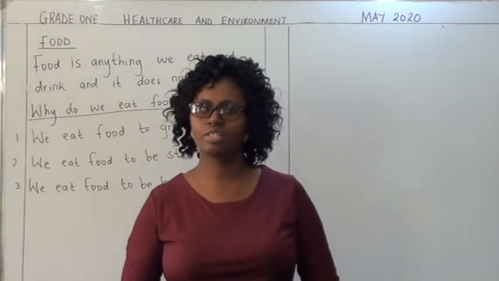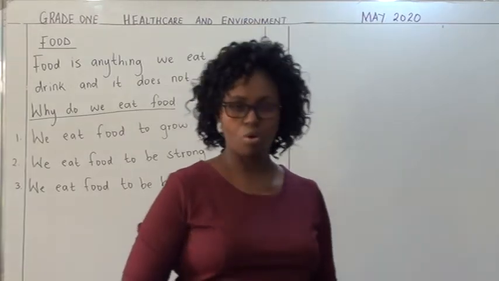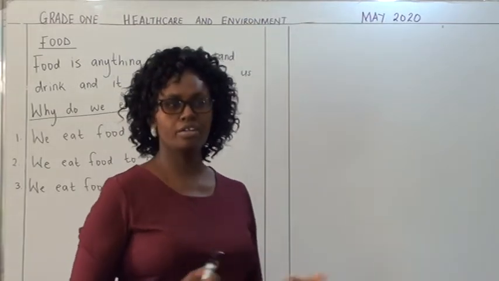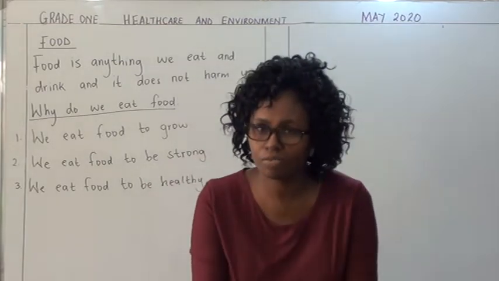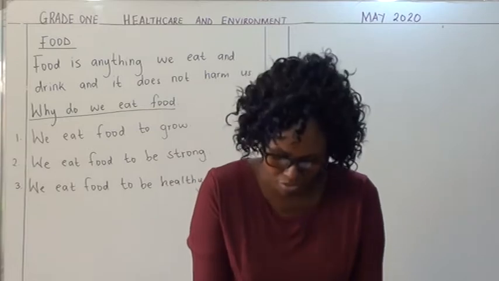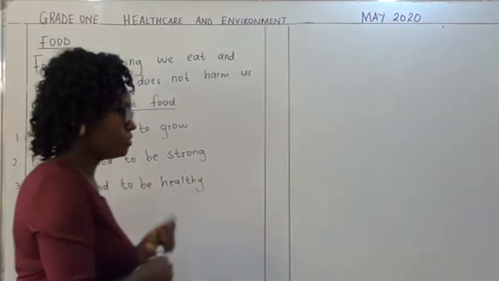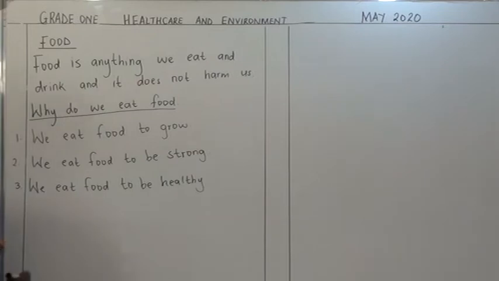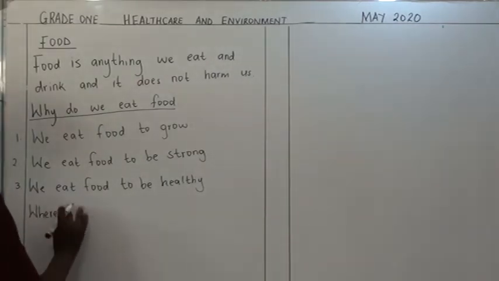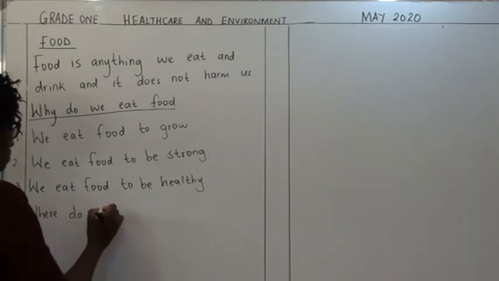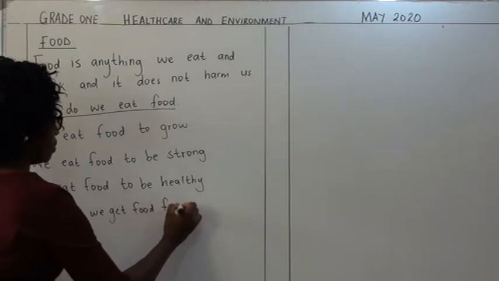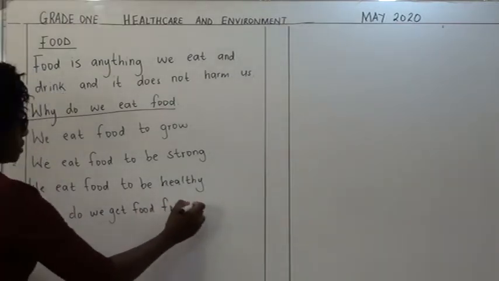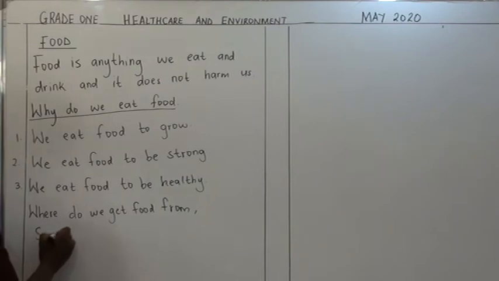Now, the food that we eat, where do we get that food from? I know your parents do go to the market, they go to the supermarkets and buy food. But where did that food come from? Now we are going to see where we get the food from. Or else you can say sources of food.